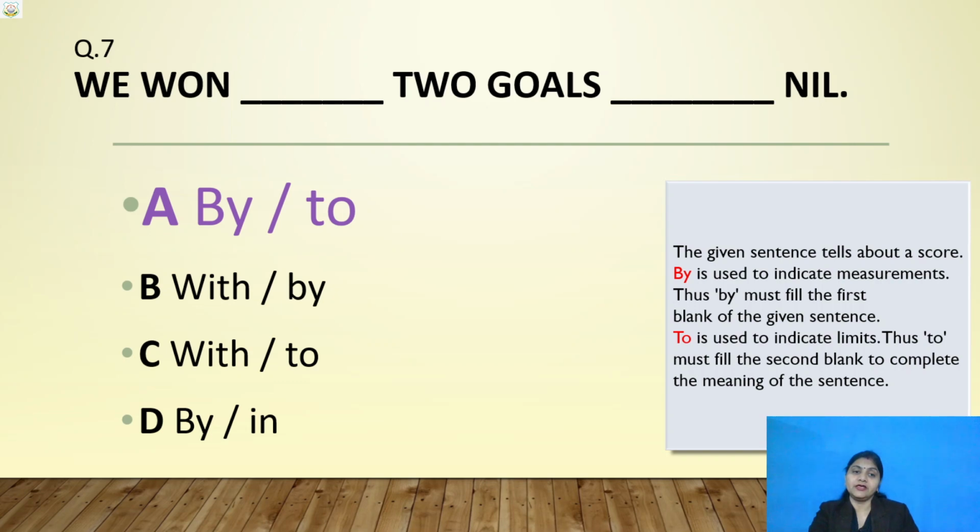Correct? If you had chosen option C, and I know many of you had chosen it, that is your incorrect option. A is your correct one. Why is it correct? I have given you the reason here, because "by" is used to indicate measurement and "to" is used to indicate limits. That's why "by" and "to" is your correct answer.